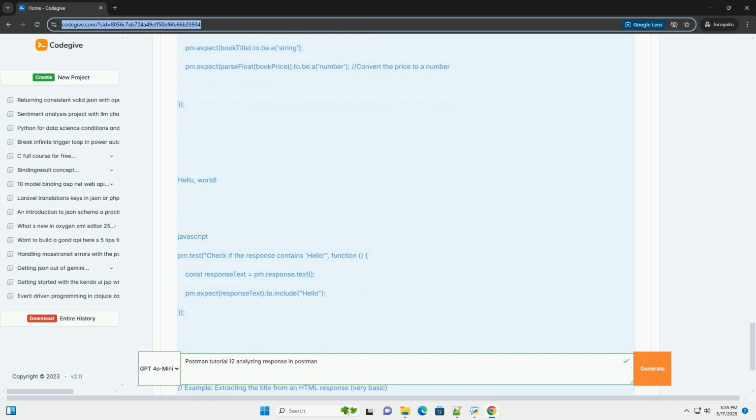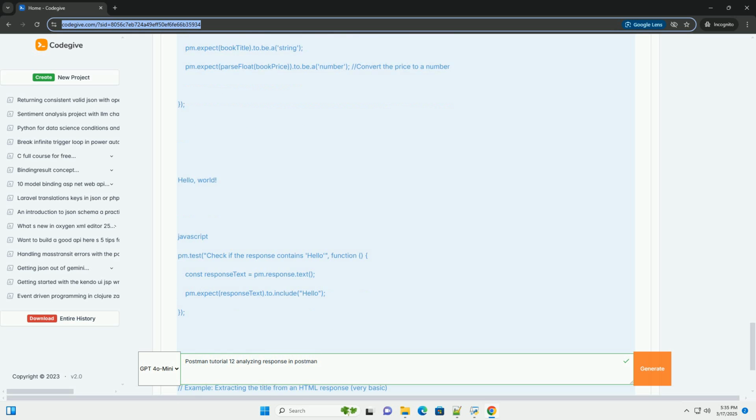10. Error handling and defensive programming. Always include error handling to prevent your tests from failing unexpectedly due to unexpected response formats or missing data. Check for the existence of properties before trying to access them.